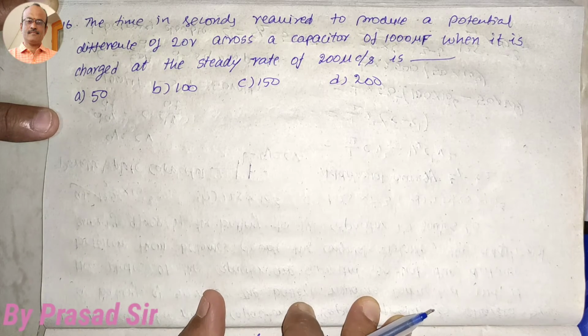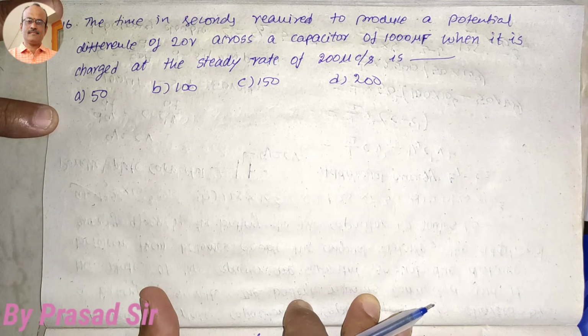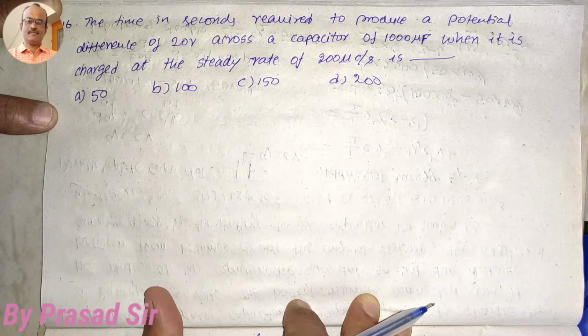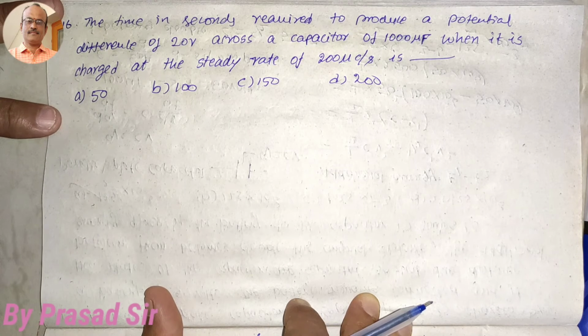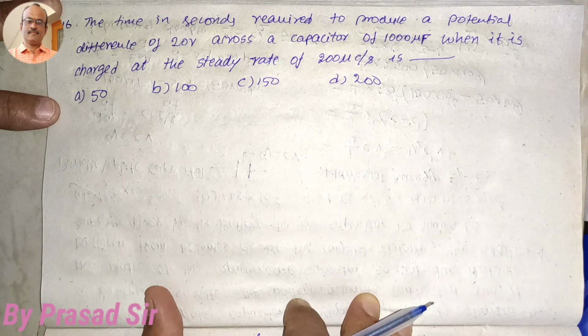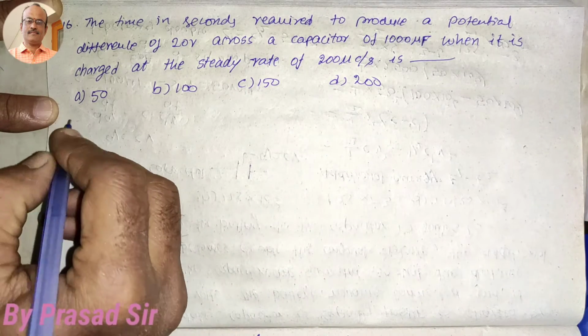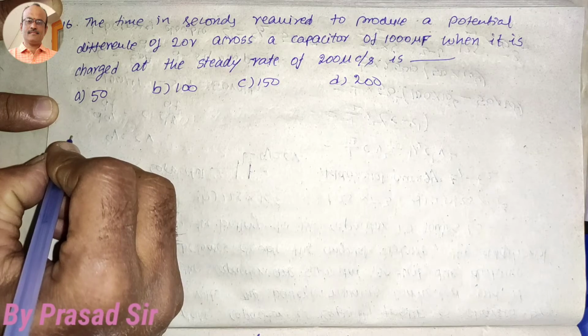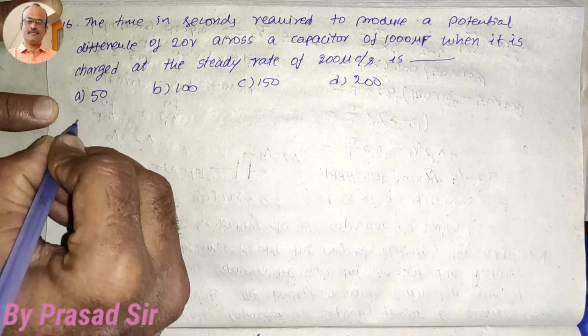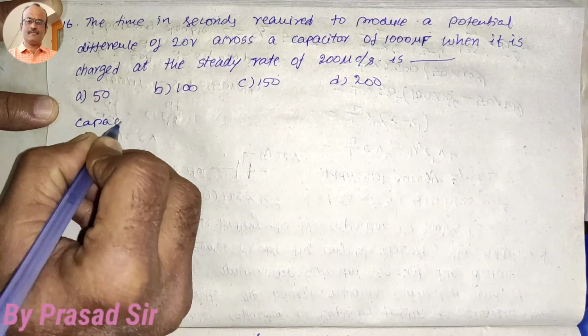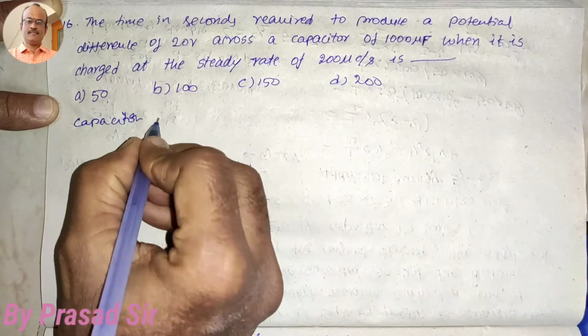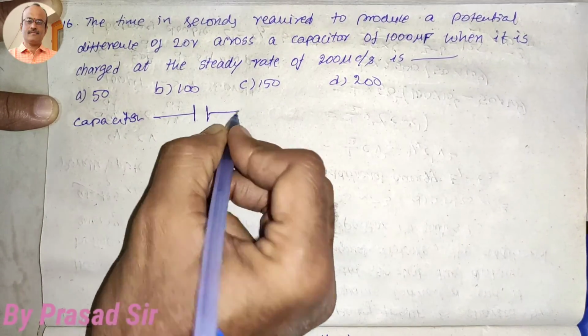Now the question number 16. The time in seconds required to produce a potential difference of 20 volts across a capacitor of 1000 microfarads, when it is charged at a steady rate of 200 microcoulomb per second, is how much? First of all, it is the potential difference of 20 volts across the capacitor, so I will take this as a parallel plate capacitor.